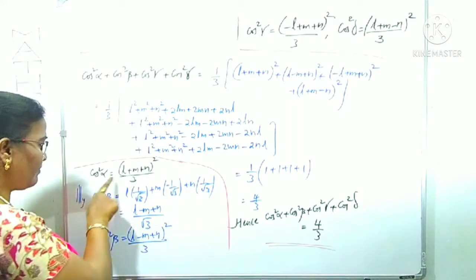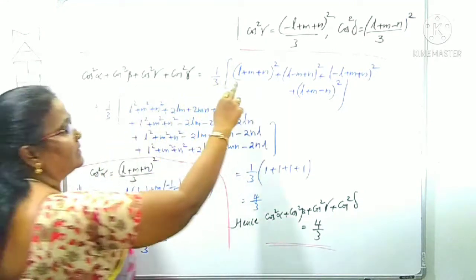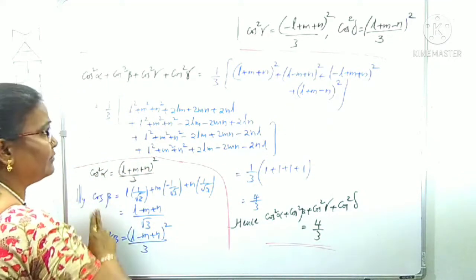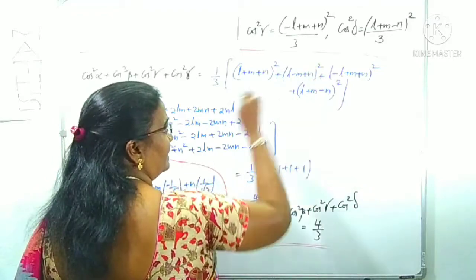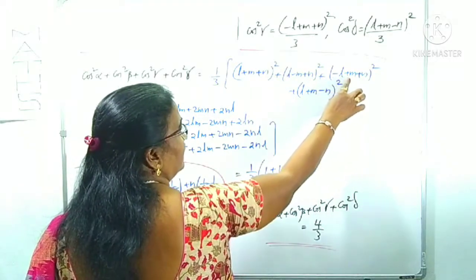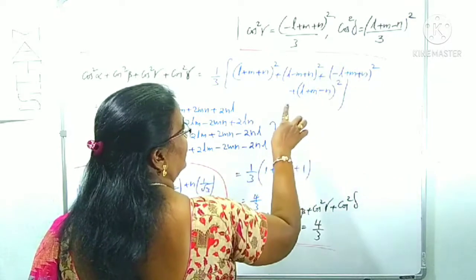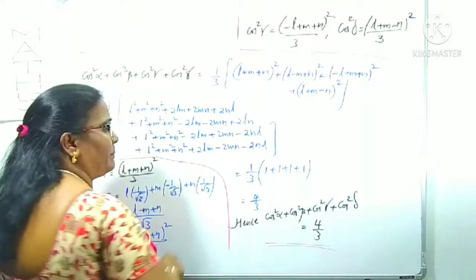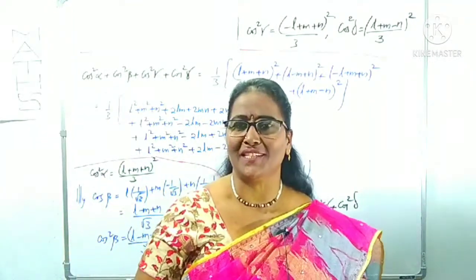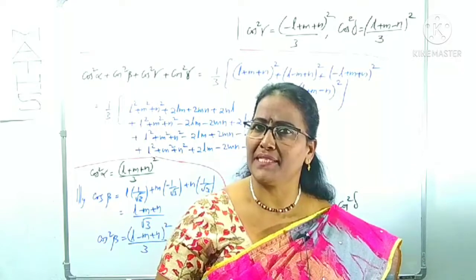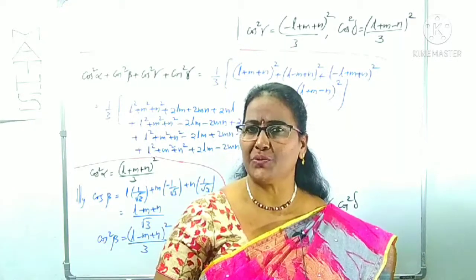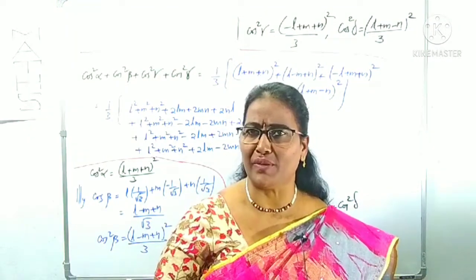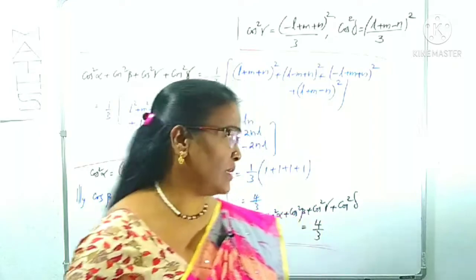What is this one? Cos square alpha, numerator (L plus M plus N) whole square, plus cos square beta, (L minus M plus N) whole square, plus cos square gamma, (minus L plus M plus N) whole square, plus cos square delta, (L plus M minus N) whole square. You know the (A plus B plus C) whole square formula. What is that? A square plus B square plus C square plus 2AB plus 2BC plus 2CA. Even with plus or minus, plus into minus is minus, you know very well. Those are the formulas I'm using here.